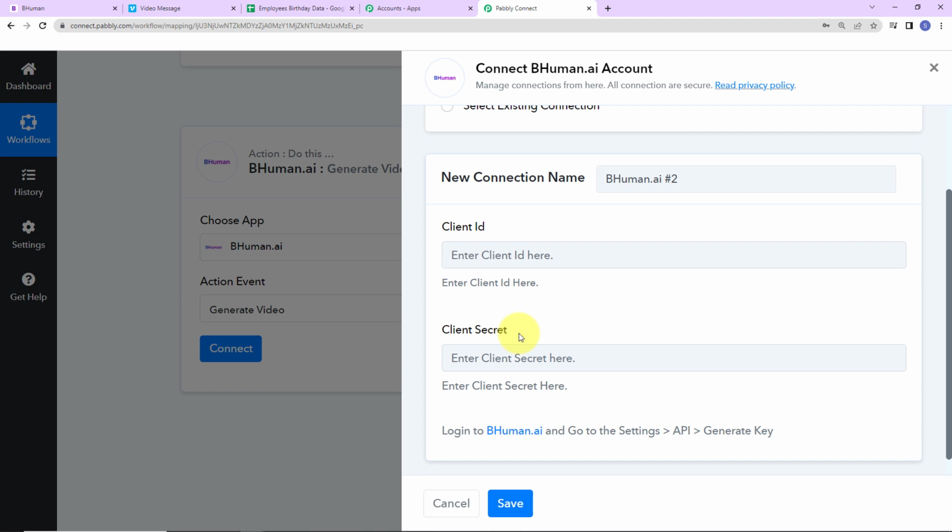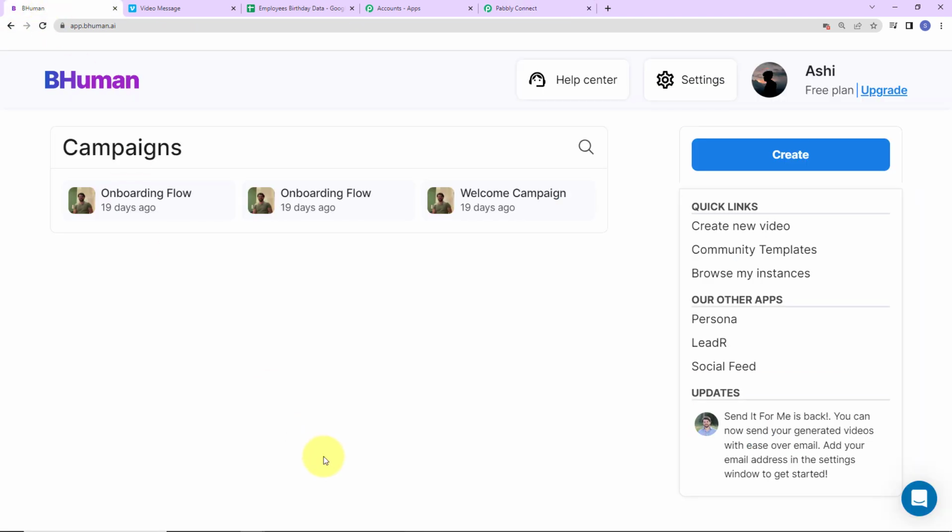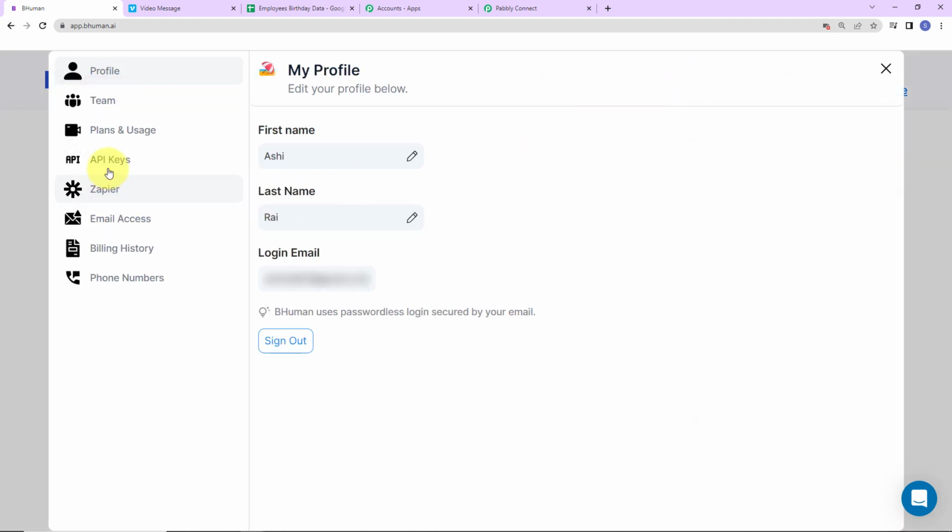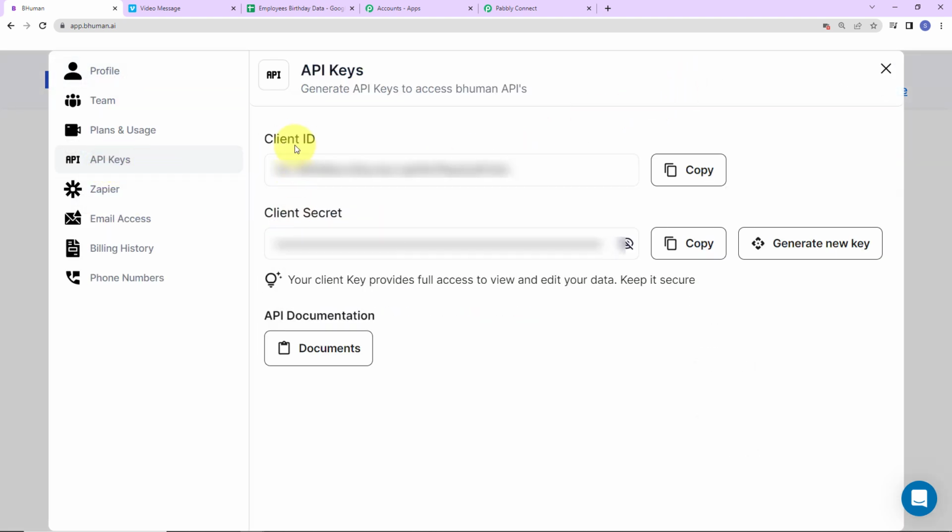How can we receive this? First, you have to log in to BHuman.ai account, and once you do that, you have to go to settings where you will find the information. So let me do the same. So this here is my BHuman account. We have to go to settings. Then here we have API keys, and now this here is the client ID and client secret.